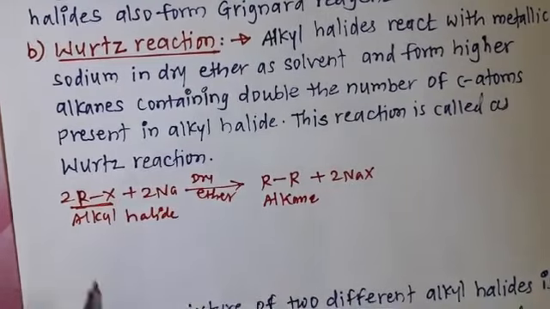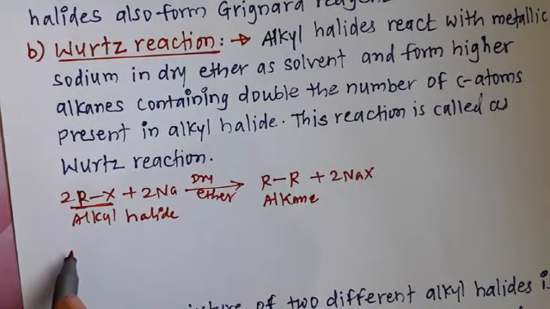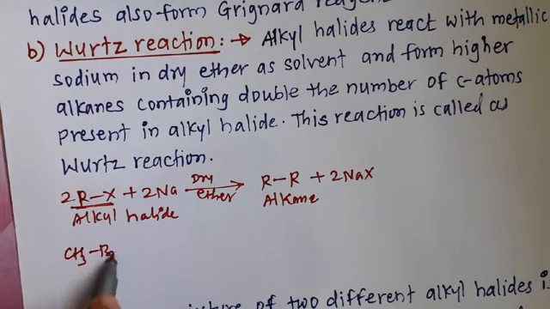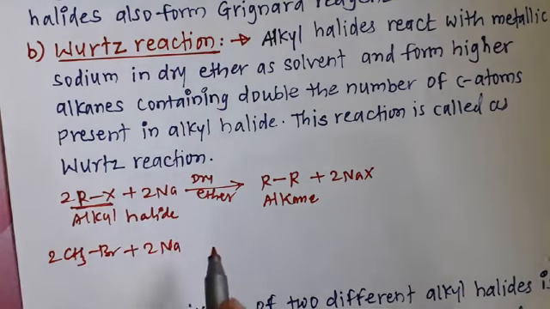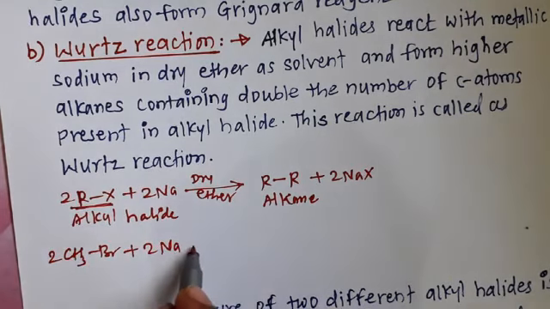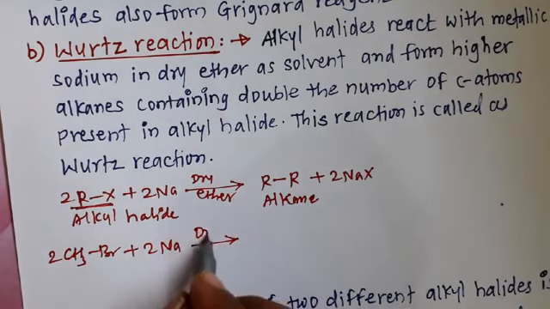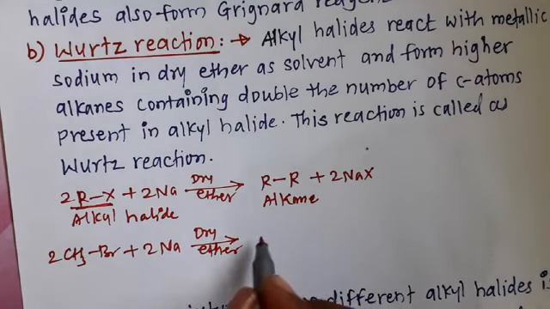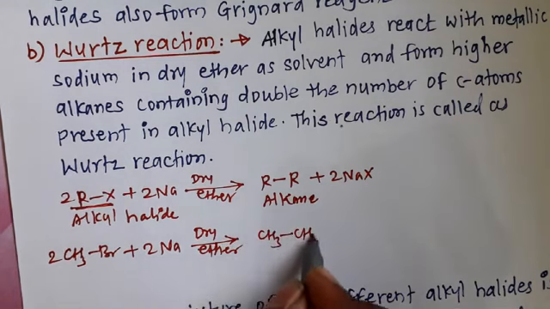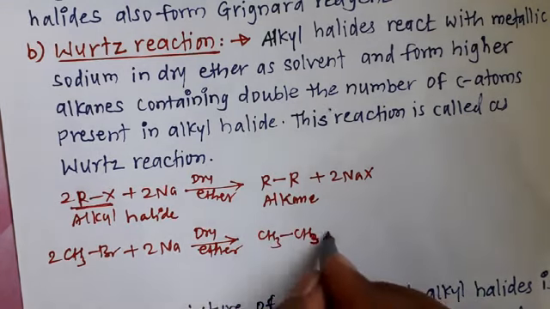For example, two moles of methyl bromide react with sodium metal in the presence of dry ether as a solvent, then it forms a higher alkane, that is CH3-CH3.